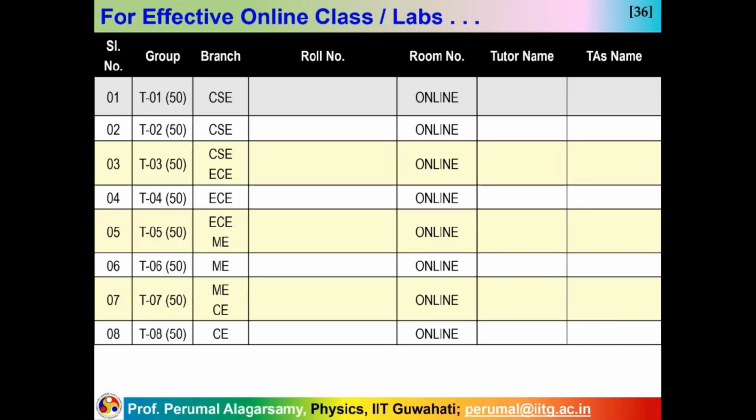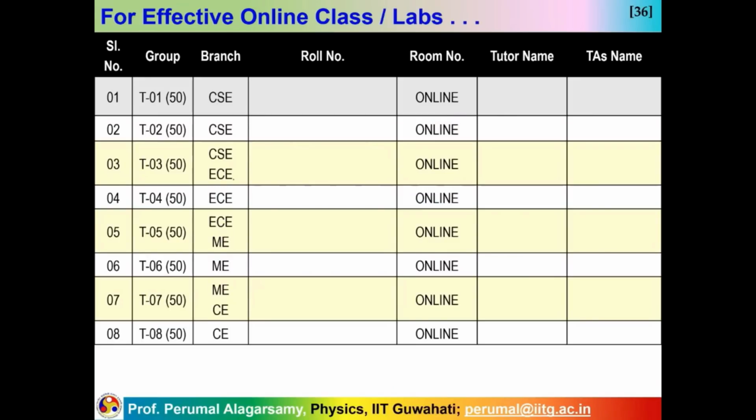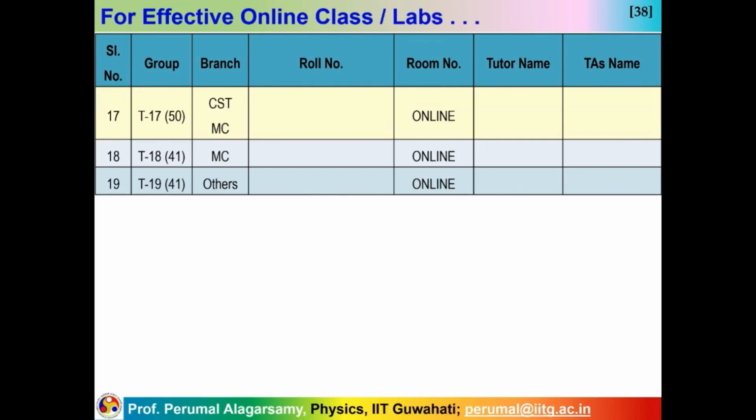So Saturday, Sunday, don't think you are going to be free, because a lot of assignments and exam problem solving will come. So please start making a group. Now here we have T1, T2 and so on, up to T8. Every group will have approximately 50 students. These are the departments: computer science, electrical, electronics and communication, mechanical, civil and so on. We make those groups up to the 19th group, so that small groups are made for all students, and there are supporters, faculty members and research scholars, who will help you in understanding the problem solving.